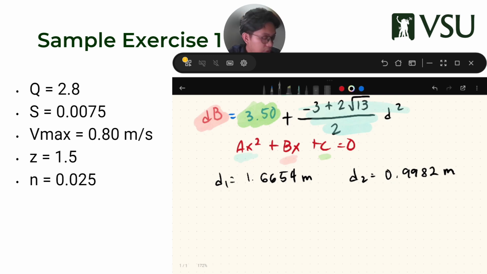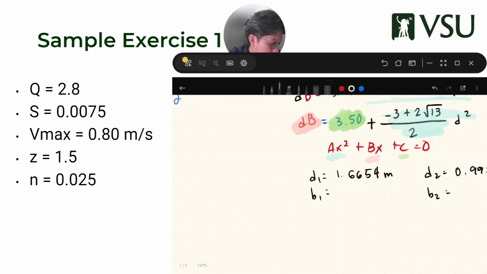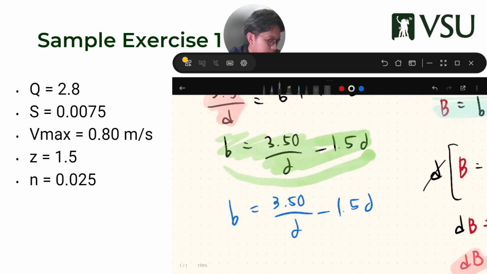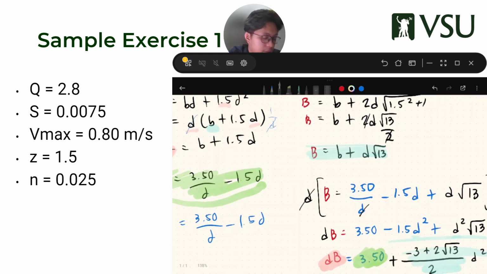But before we get to that, what's unknown? We still have an unknown value, B. So for D1 and D2, let's solve for B1 and B2. How do you do that? Use your area equation: B is equal to 3.5 over D minus 1.5 D. Or you can use this one.